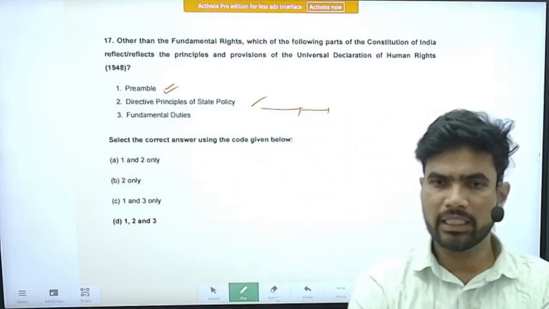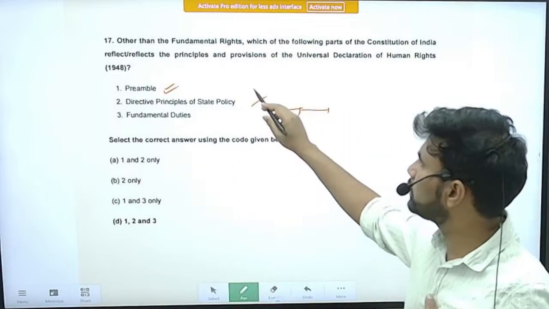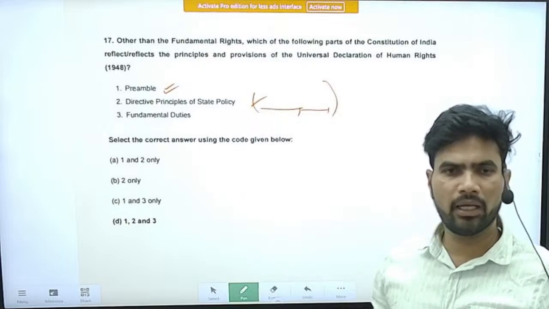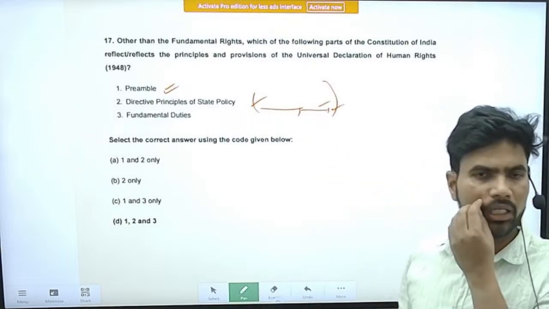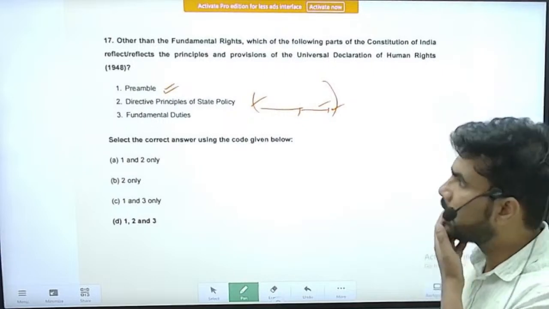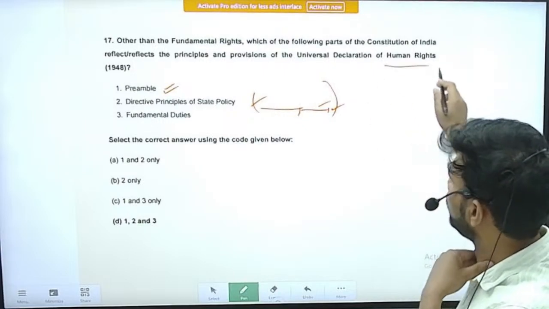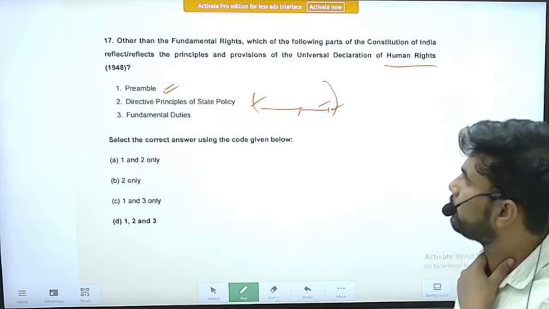All these things are mentioned in the DPSP. So you can make an educated guess that yes, this part may also contain the principles that are there in the Universal Declaration of Human Rights.